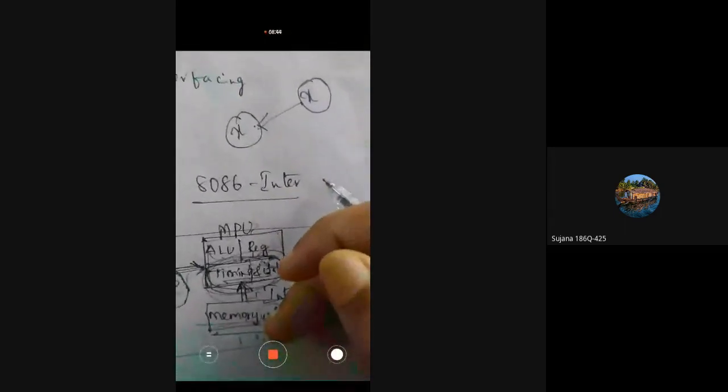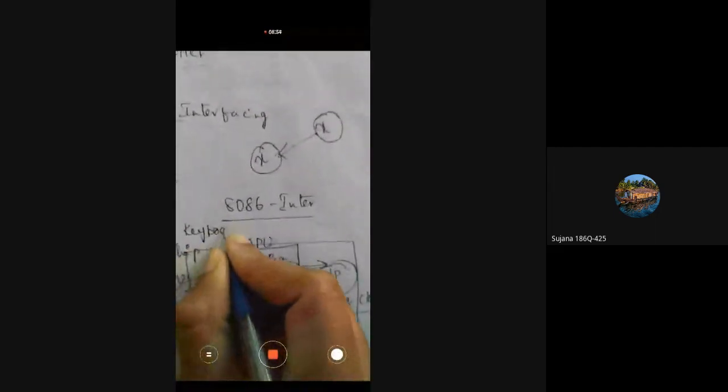Next, what about input-output interfacing? Input-output devices are the hardware components which are used by humans. Let's say the keyboard is an input device. We give commands to the processor by using the keyboard only. The user will provide commands to the microprocessor using the keyboard. So the keyboard is an input device. Is it a hardware or software device? It is a hardware device.